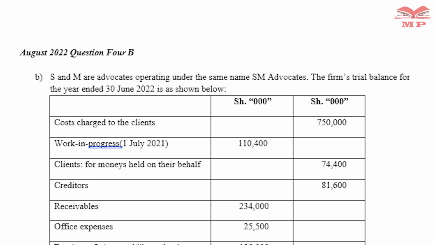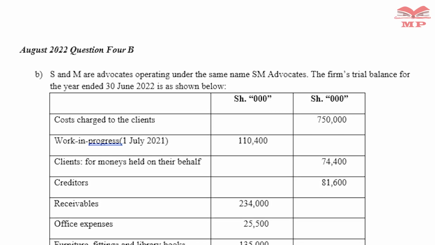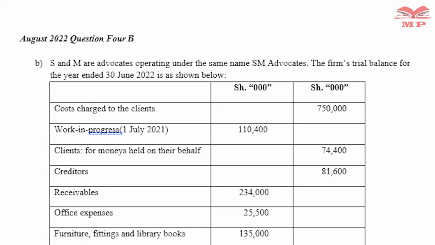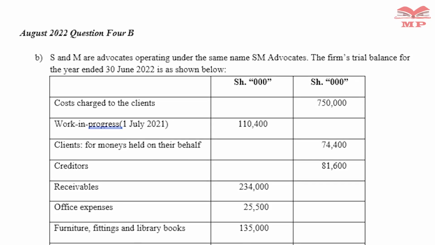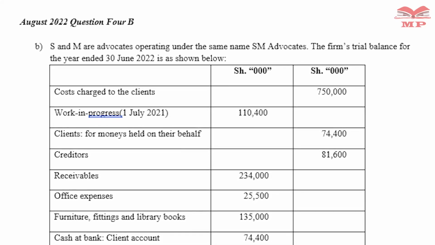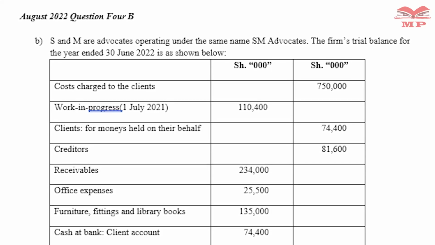August 2022, question 4B. So let's first of all go through the question and see what we are told. The question reads: S and M are advocates operating under the name SM Advocates. The firm's trial balance for the year which ended 30th June 2022 is as shown below. We are given a trial balance there.